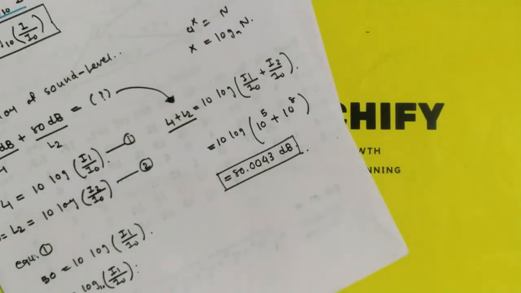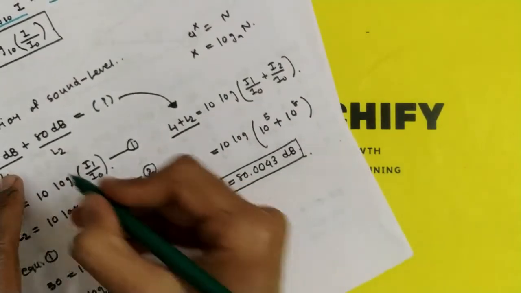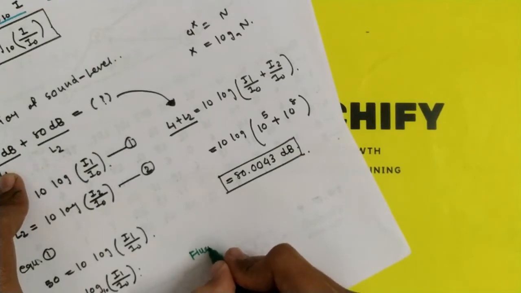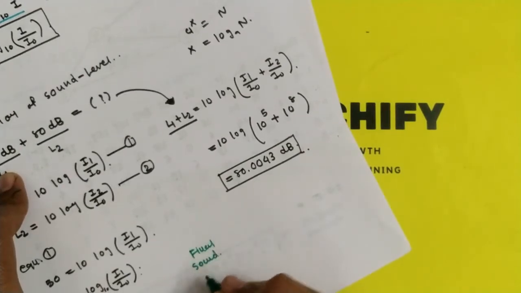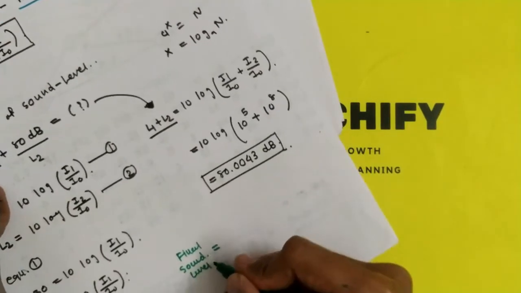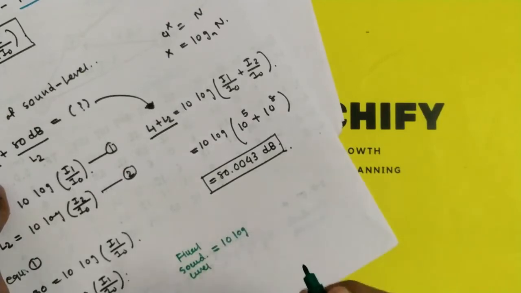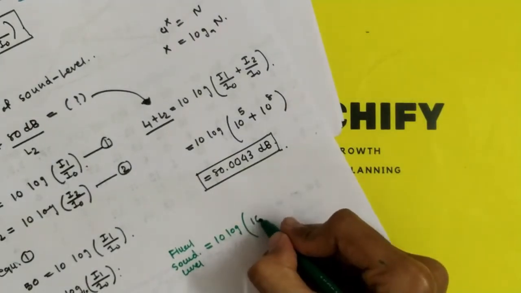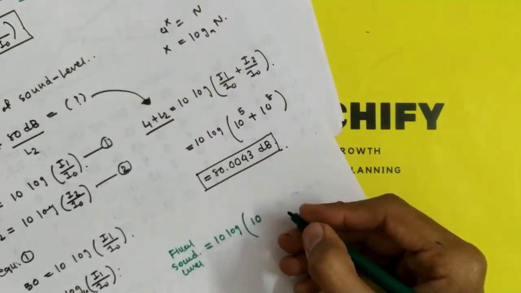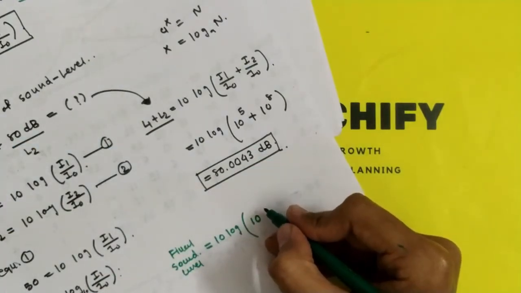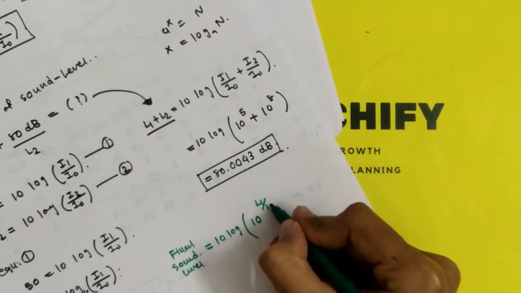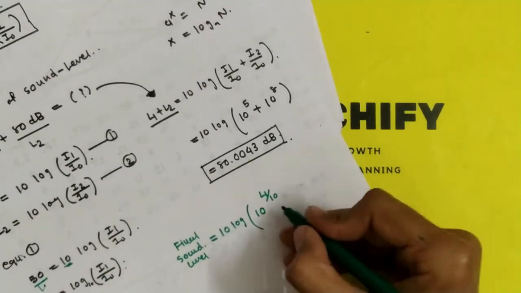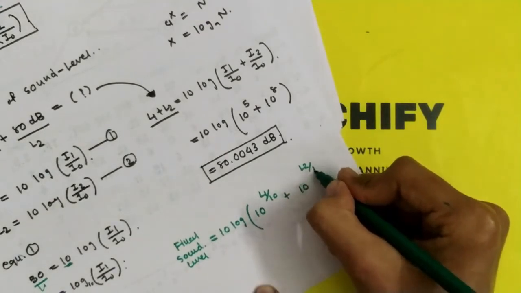And to remember this formula, what you can do is, to add two sound levels, the final sound level is equal to 10 log, as it is, of 10 raised to L1 by 10 plus 10 raised to L2 by 10, where L1 and L2 are the given levels.